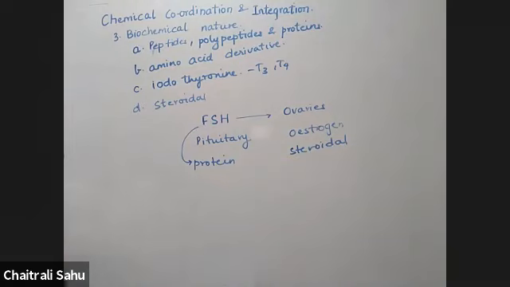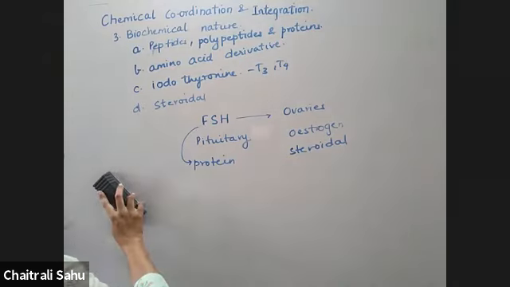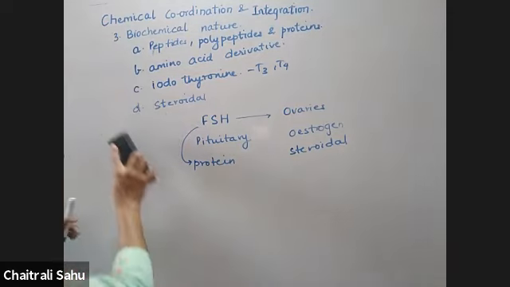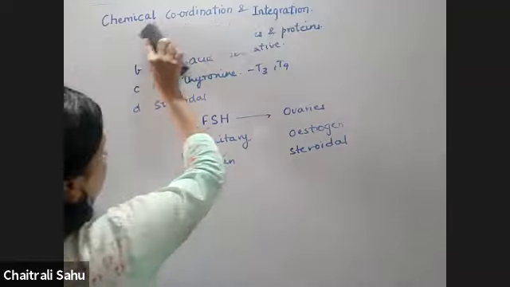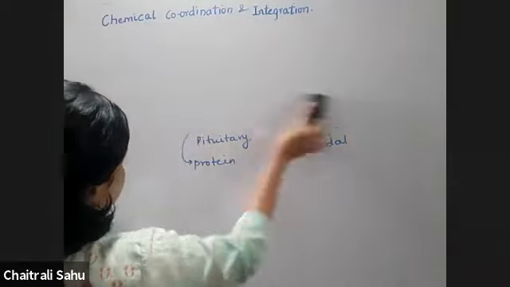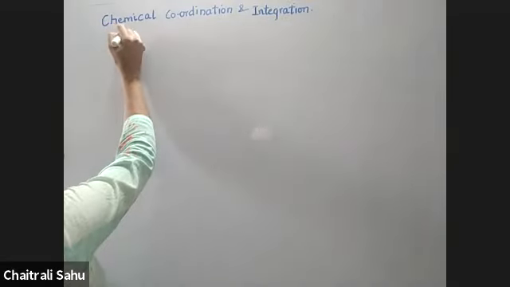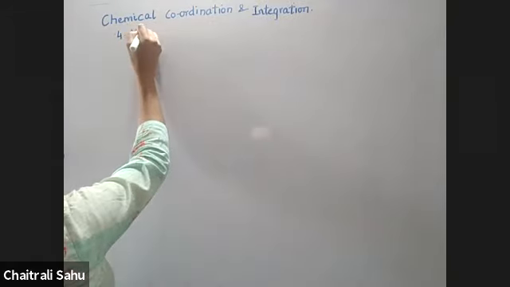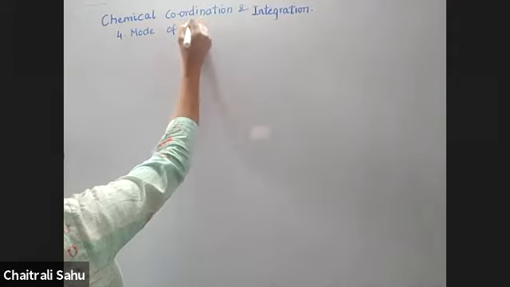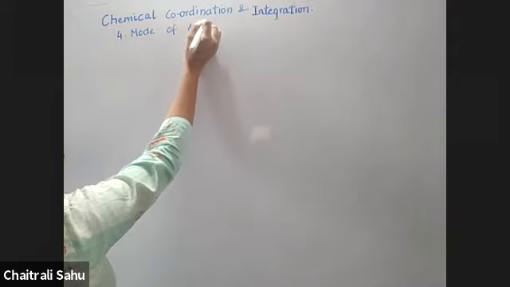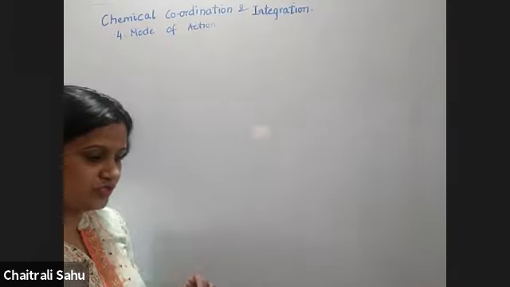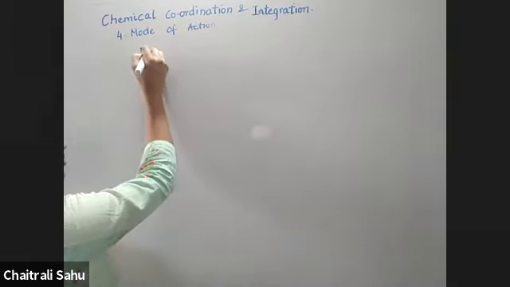Next, the fourth point that we'll be taking up is the mode of action, how they work. That is very very important. For mode of action, first we have to understand there is a structure which is called a receptor.